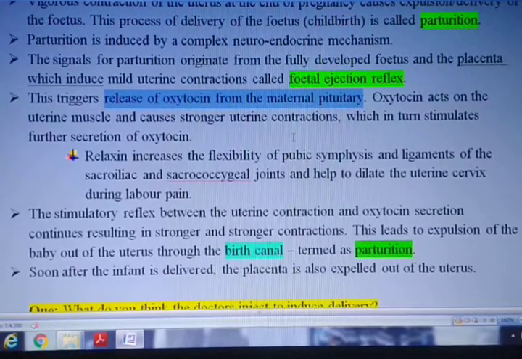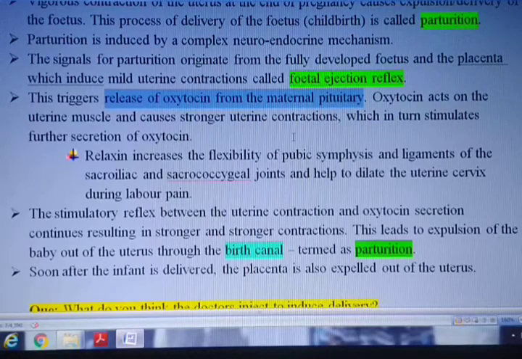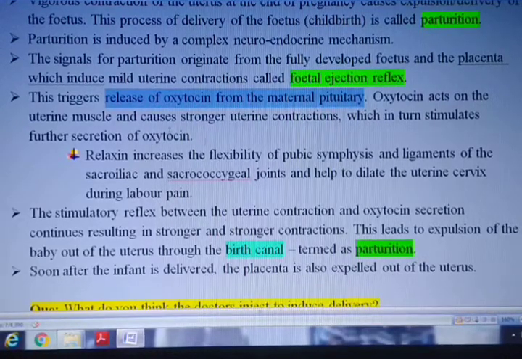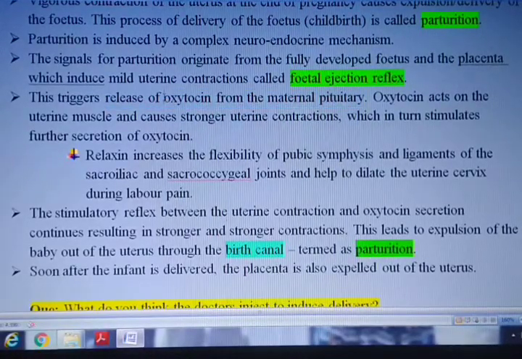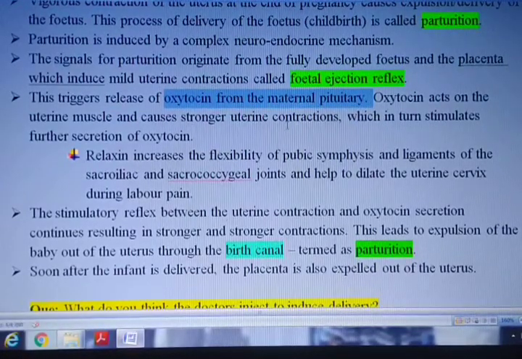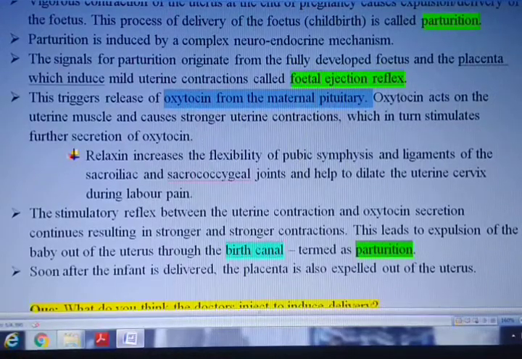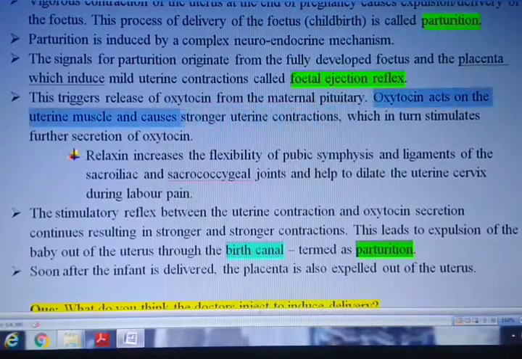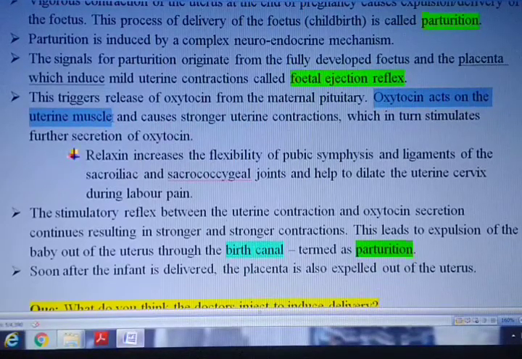Which part of the pituitary gland? Do you remember? Posterior pituitary. Means over here the oxytocin hormone is released from the posterior pituitary of the mother. Now this oxytocin acts on the muscles of the uterus and causes even stronger uterine contraction.